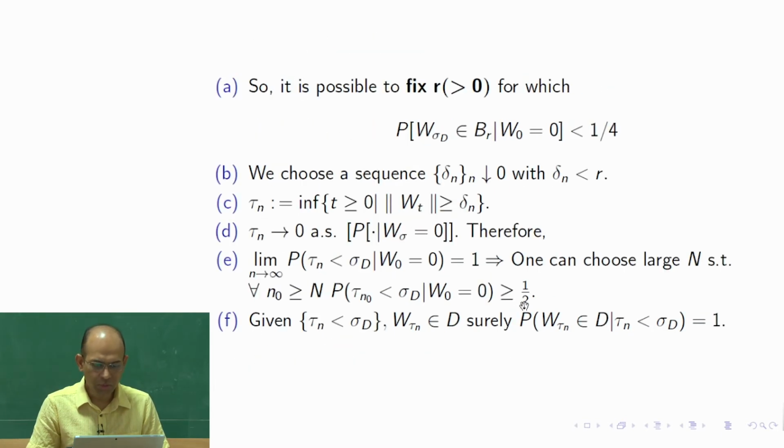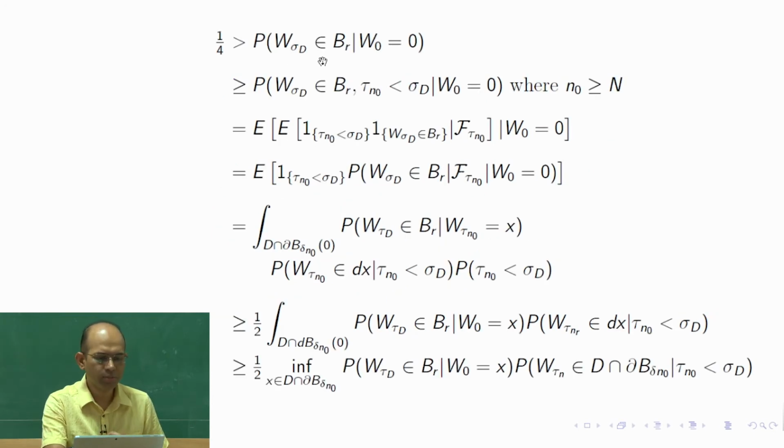Now, we use this 1/4 number. We remember that 1/4 is greater than this probability, that W sigma d is in the open ball of radius r, the conditional probability of this event given W0 equal to 0. So, now we compute further.